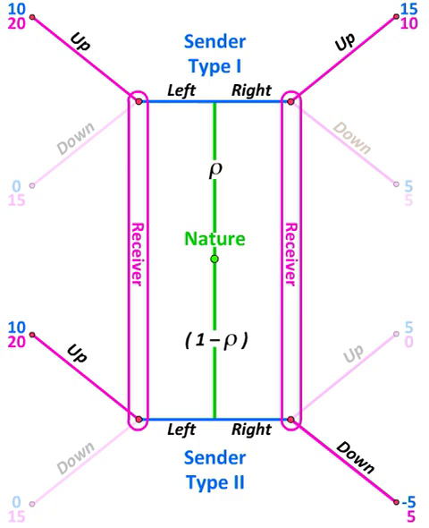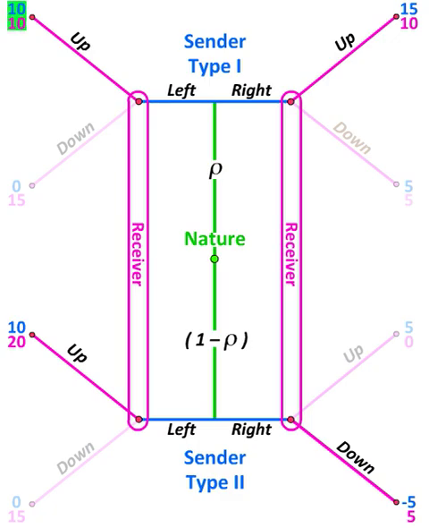If the sender, on the other hand, sends right, then the receiver does care which type the sender is, because if the sender is of type 1, the best response for the receiver is to go up, whereas if the sender is of type 2, the best response for the receiver is to go down. Beliefs by the receiver therefore begin to matter when the action that's a best response for the receiver depends on what type the sender is.